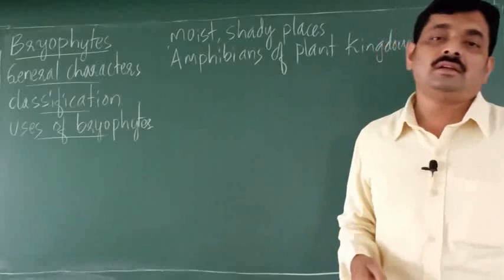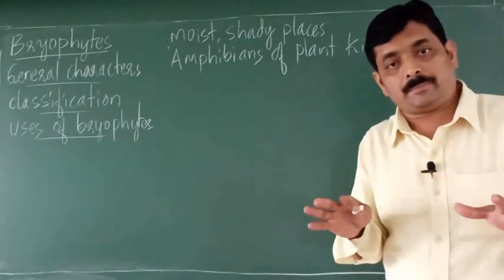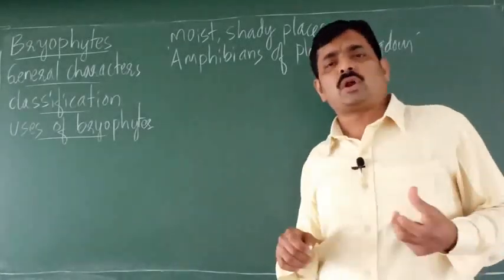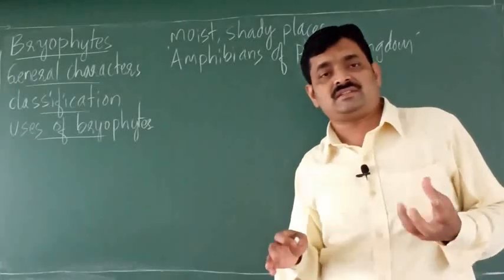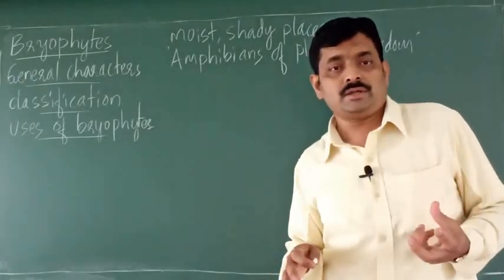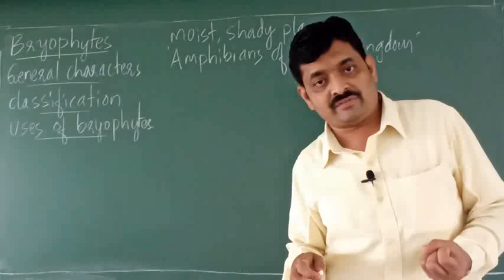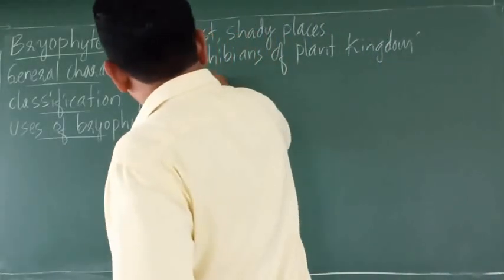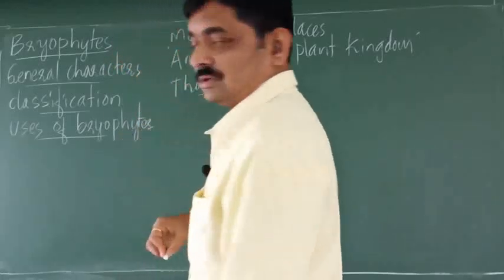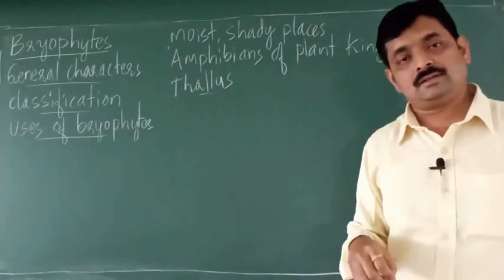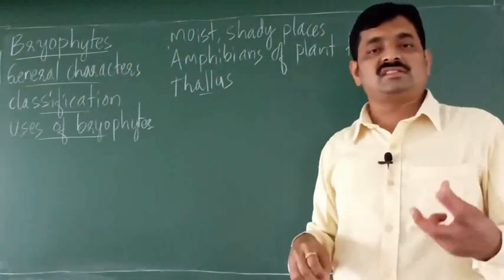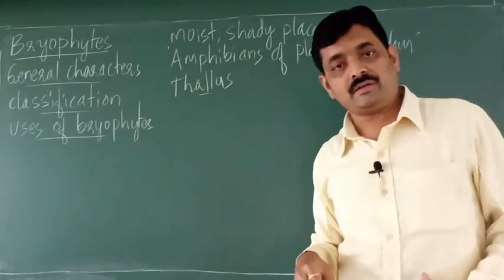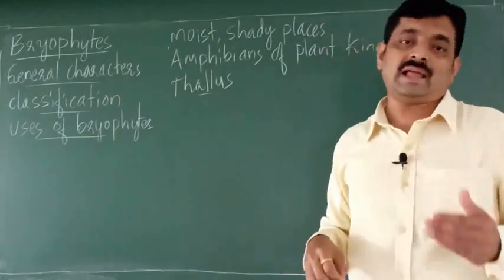Then the next character, the plant body, or you can say the body of bryophytes. These bryophytes have a very simple body. So the plant body of bryophytes is very simple. It is called thallus. So what do you mean by thallus? Thallus is the simple plant body found in lower plants.